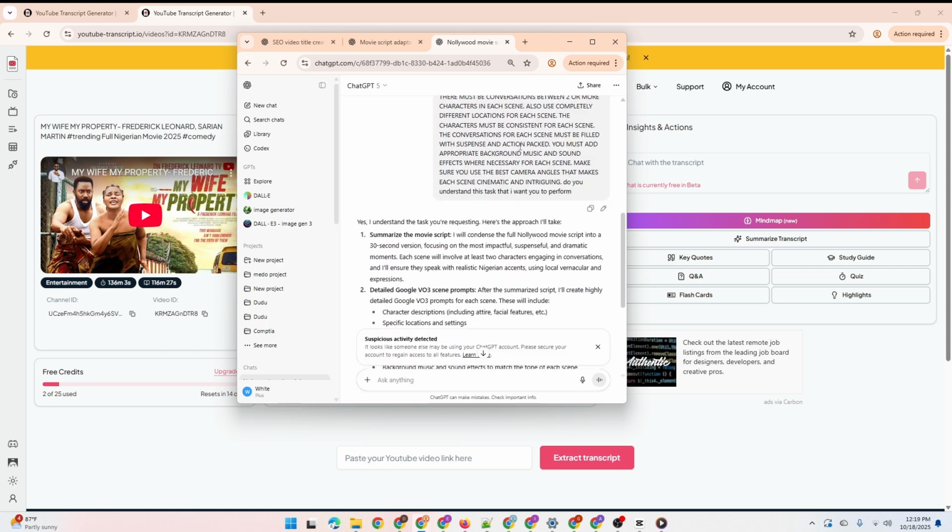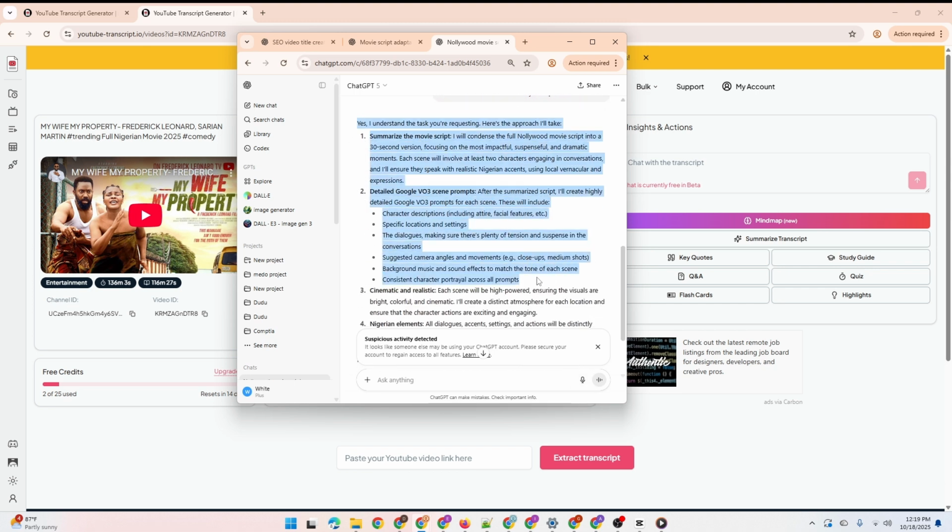So what you need to do is just give ChatGPT that particular prompt and submit. ChatGPT will give you a synopsis of what it has understood as the task you want it to do for you. First of all, the first task is to summarize the movie script. Remember, we are reverse engineering this particular Nollywood movie. It will summarize it into the duration you want. If you want a 1 hour movie, you type it here. If you want it to be 30 seconds, 10 seconds, 2 hours, 3 hours, 30 minutes, whatever time, you just specify it here. I want it to be 30 seconds, that's why you have this here, okay?